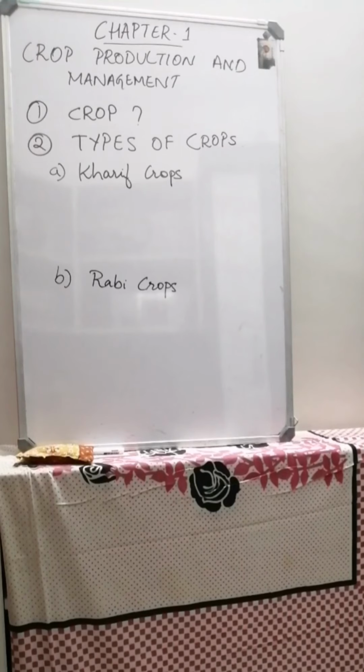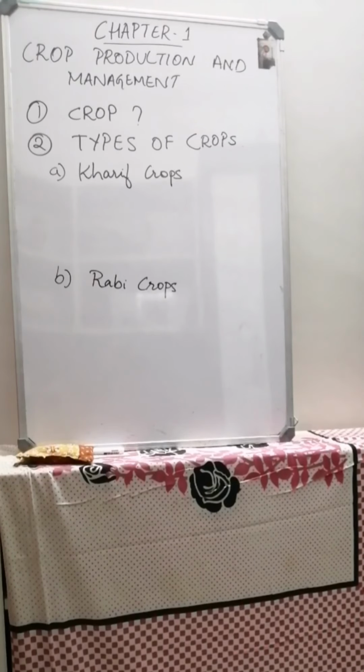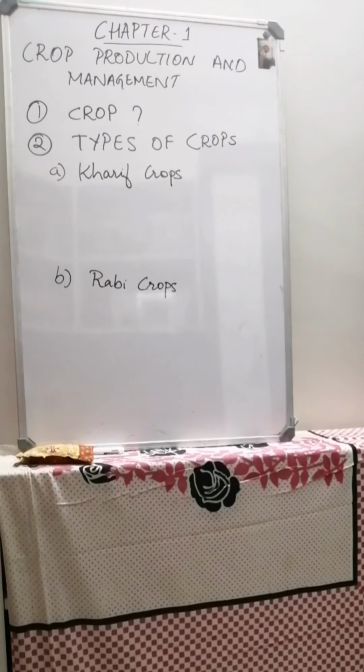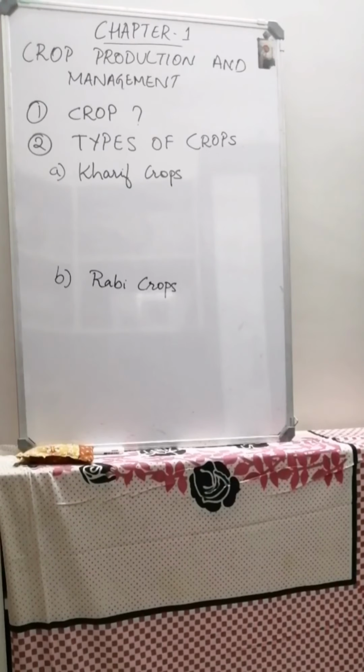Okay, so to begin with it, the first chapter is crop production and management. Before starting into the chapter, let me give you a small introduction about what we will study in this chapter. You all know that all the living organisms, which includes plants, animals, and we human beings, require food.